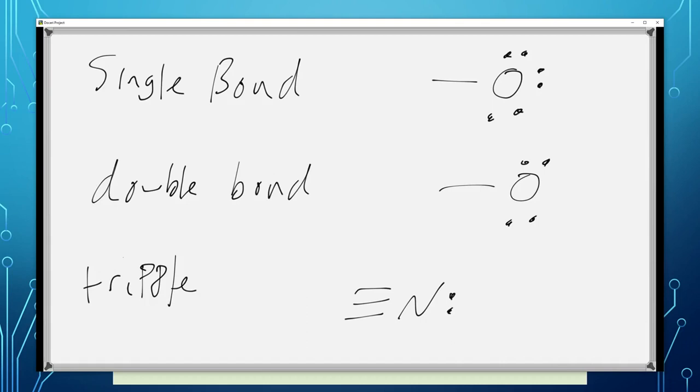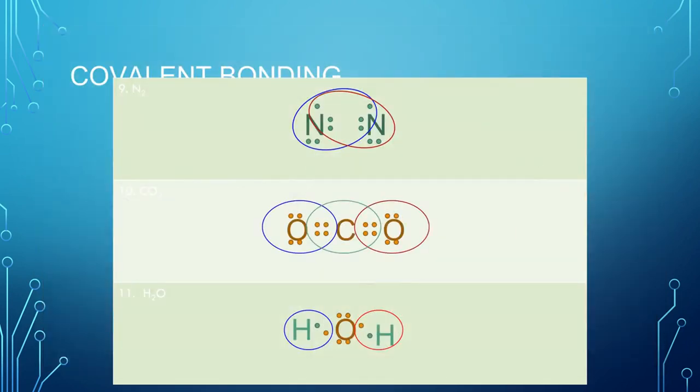Hydrogen cannot do double or triple bonds. Hydrogen only has 1 electron to share, and once he shares it, his shell is full with 2, so he cannot do double bonds. Oxygen can do it. Nitrogen can do it. Sulfur can do it. We could easily replace this with sulfur because sulfur's in the same group. We could easily replace the nitrogen with phosphorus, and it would do the same thing. So just some ideas there.